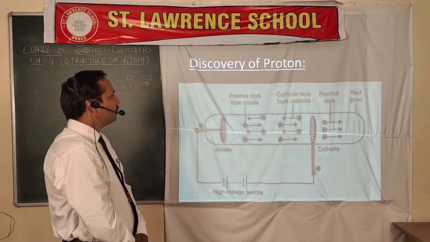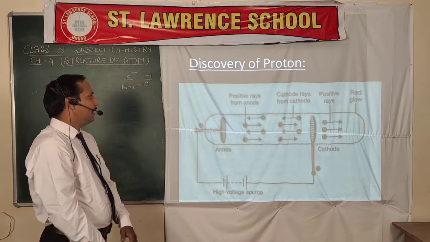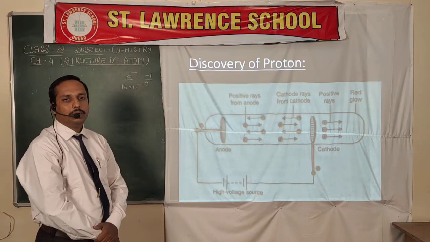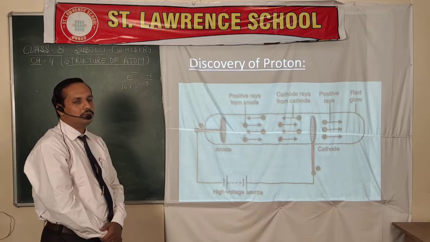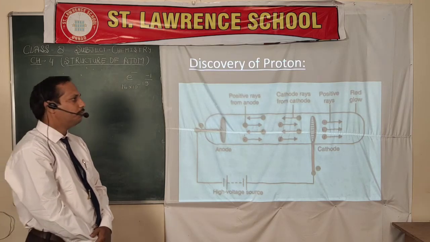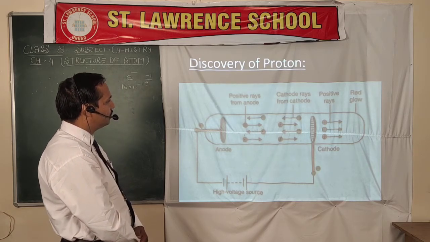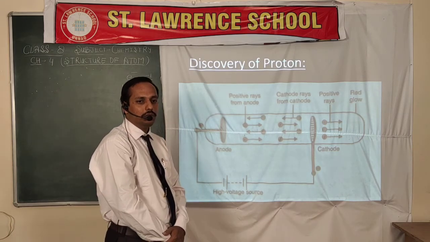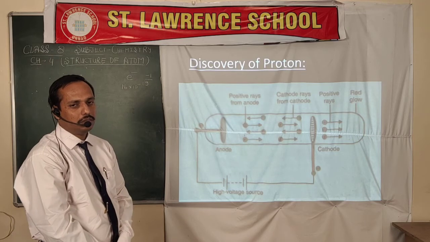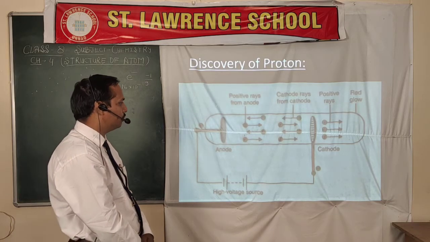Now the discovery of the proton. As the electron was a negative particle, there was one more, the proton, which is a positive particle. At the same time, Goldstein discovered it through the discharge tube.